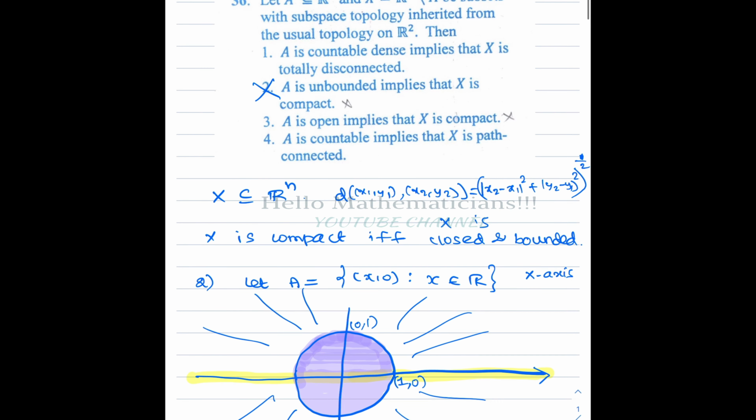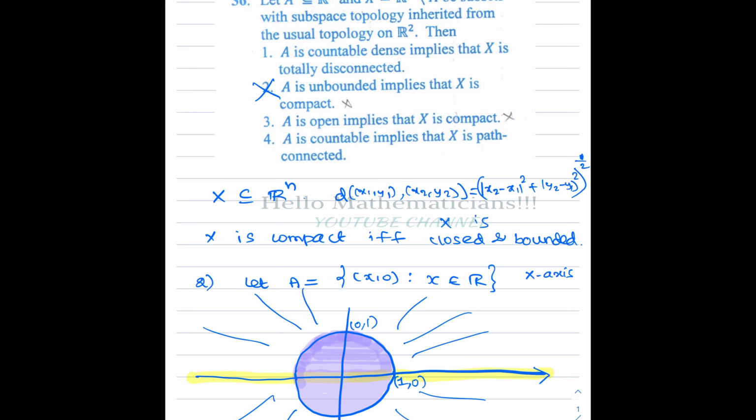So, in the third option, they are saying if A is open, then R2 minus A is compact. Sorry, it is not said anywhere that A is a non-empty set. So, we can basically take A to be the empty set. Okay, so always look for the simplest example. You take the empty set first. So, take A to be the empty set, then it is open. Then what is R2 minus the empty set? It is R2, and R2 is not bounded, therefore it is not compact.